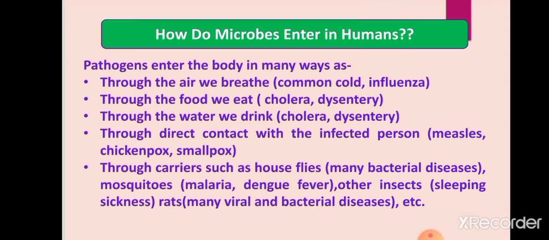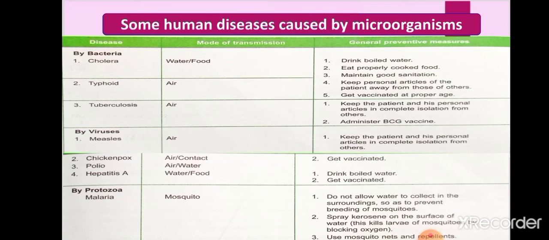Then rats, meaning many viral and bacterial diseases are spread by rats. So just like that, many other animals are also carriers which spread diseases. That is how microorganisms enter the human body. Now we will discuss some human diseases caused by microorganisms. First of all, we will see the diseases caused by bacteria.